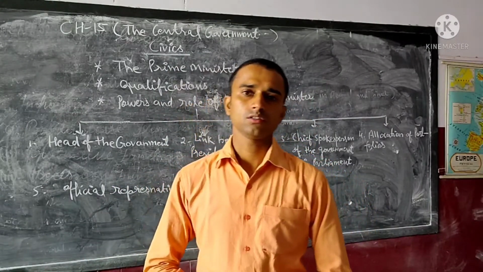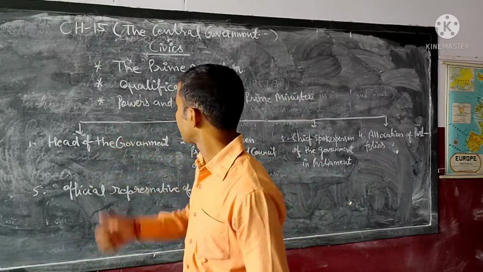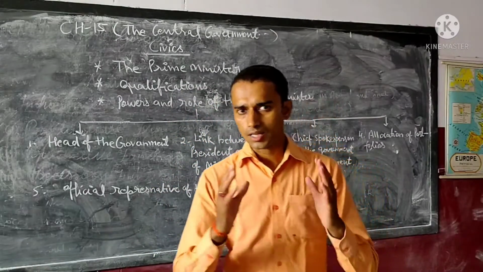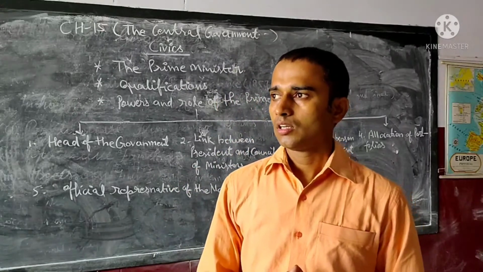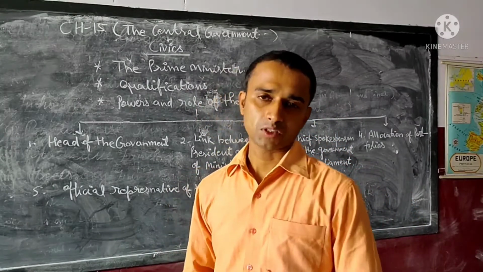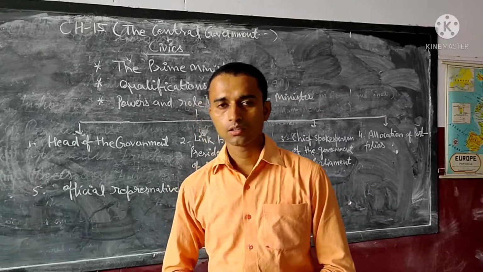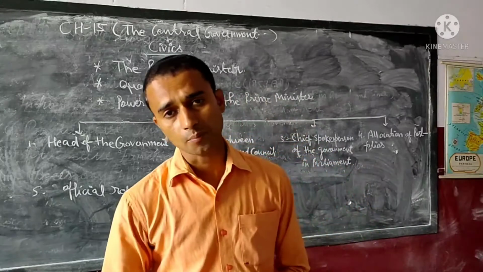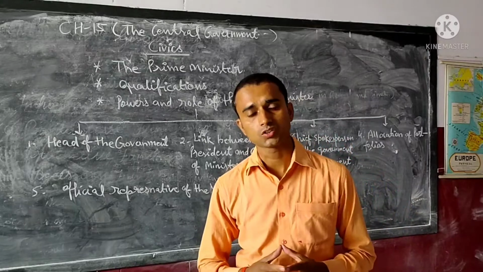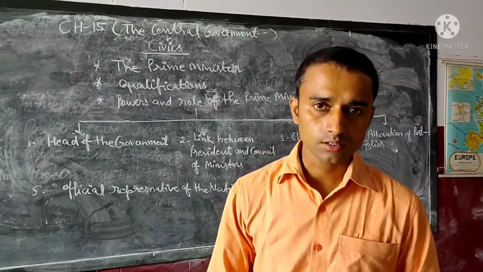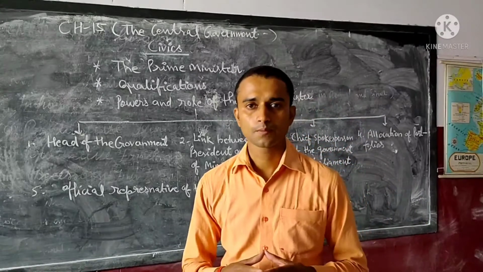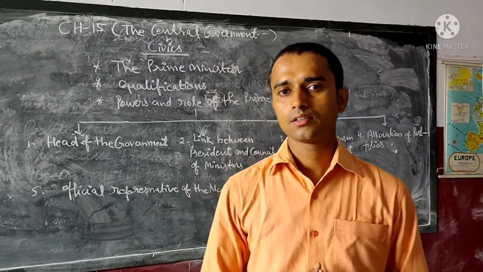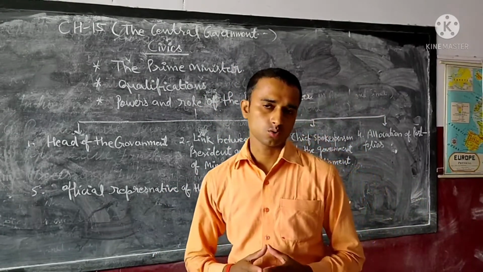In the last session, we discussed chapter number 15, the central government: the legislature, executive and the judiciary. The last topic we discussed in this chapter was the Vice President. Today our topic is the Prime Minister. In this topic we will discuss the role of the Prime Minister, how the Prime Minister of India is elected, what is the term of the Prime Minister, and what is the relation between the Prime Minister and President, and the Prime Minister and the council of ministers.